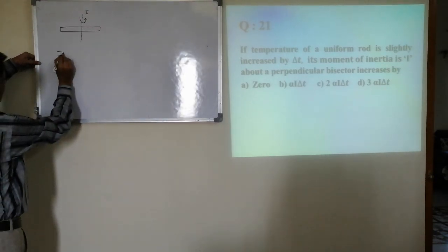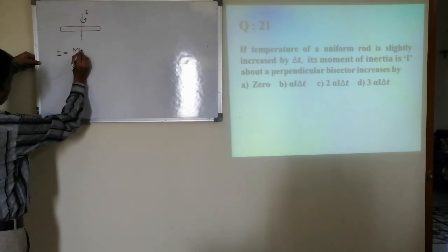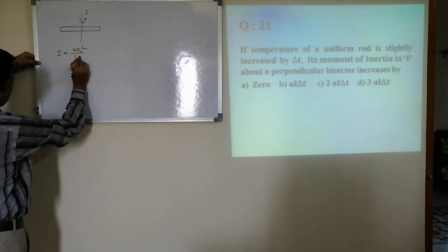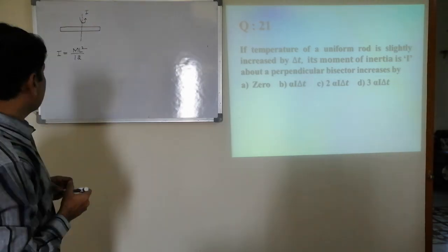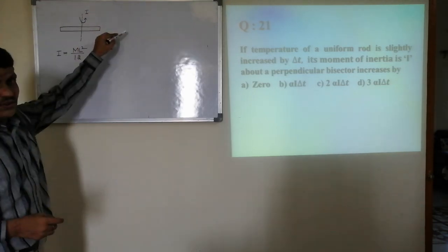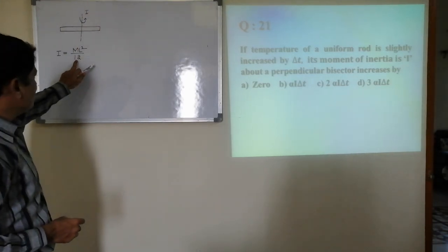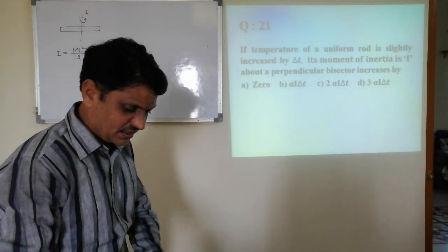We know that moment of inertia is equal to m L square divided by 12 about the axis passing through the middle and perpendicular to the length. Today we want the percentage increase in the length.